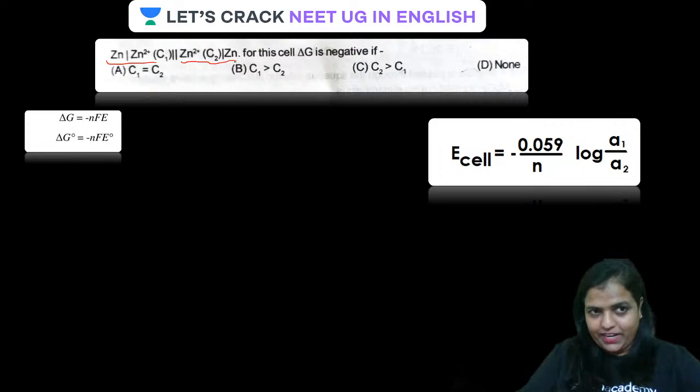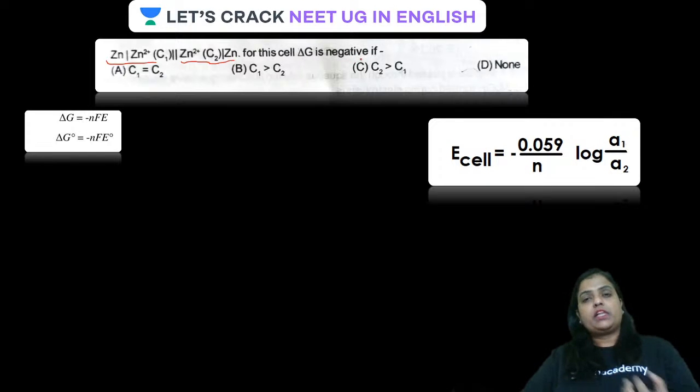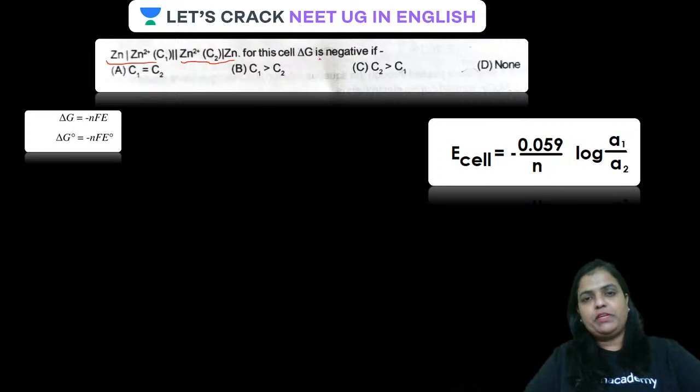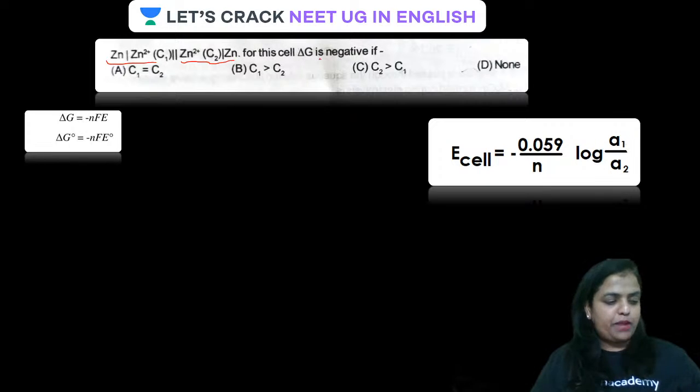All clear? Now for this cell, delta G is negative if, I'm repeating, when delta G will be negative. Or the question can be asked, in which condition the cell will be spontaneous. Okay guys, is that clear? The cell reaction will be spontaneous. This is how the question can be asked.